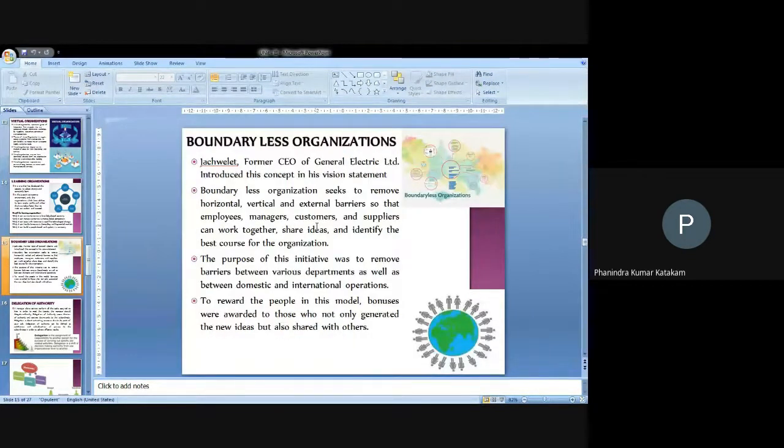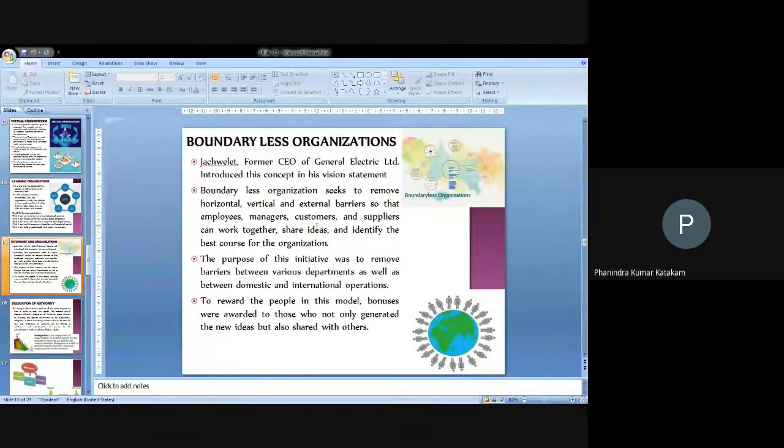And the boundaryless organization. A boundaryless organization is also a form of organization, introduced as a concept in the vision statement of General Electric Limited. And this removes the horizontal, vertical, and external barriers. The organization can extend its services to any part of the world globally.